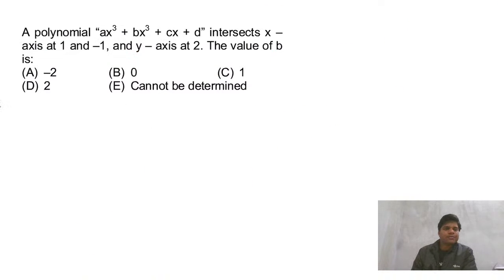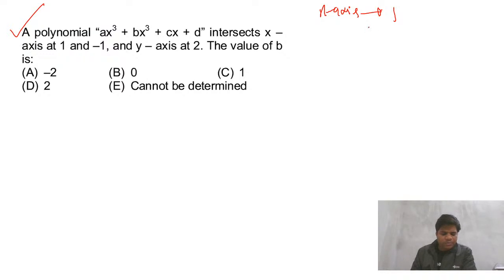Do this question. Nitesh, I think the previous question is clear, no? The answer is 9, you have written C. So try this question. A polynomial is given, intersects the x-axis at 1 and minus 1.